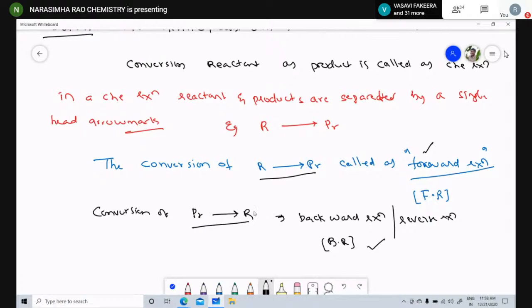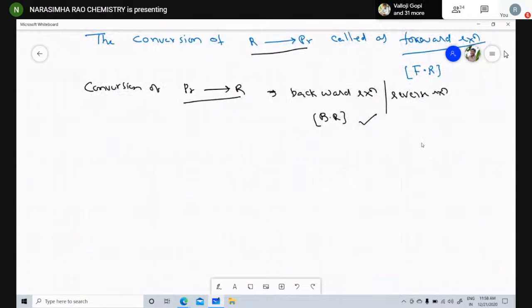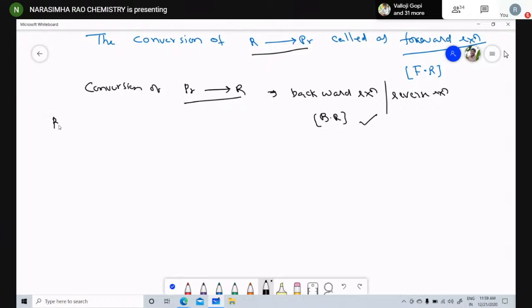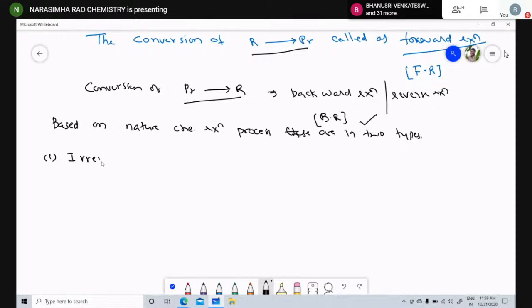Based on the nature of the chemical reaction process, chemical reactions are of two types. First one is the irreversible reaction.